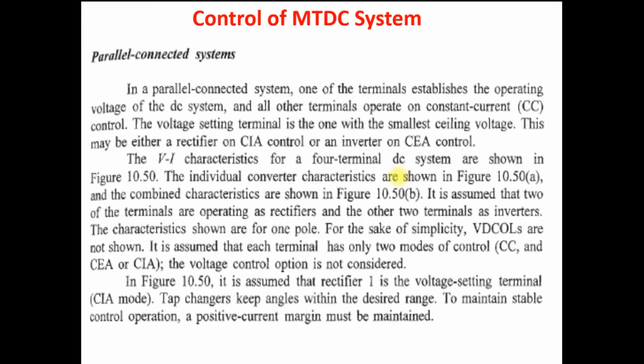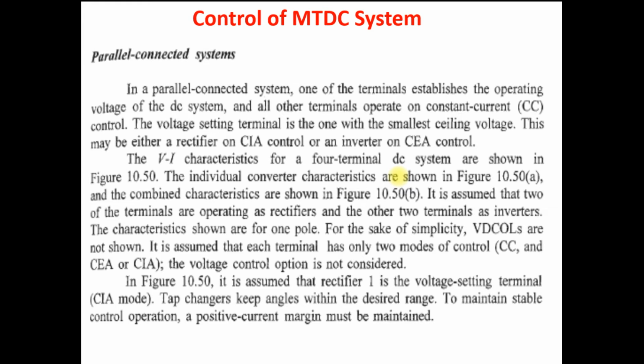The next topic is the control of multi-terminal DC system. First we understand the control of parallel connected system. The basic control principle of the multi-terminal DC system is the same as the general two-terminal HVDC system. As we know, in the two-terminal HVDC system, the control characteristic of the converter is composed of two segments. One is operated in constant current mode and another is operated in constant firing angle mode. Clear? Or you can say constant extinction angle in the inverter case and constant ignition angle in the rectifier. So only two modes if any converter is operated.